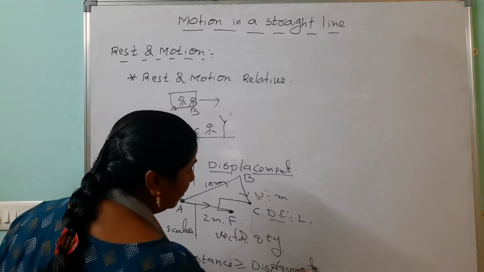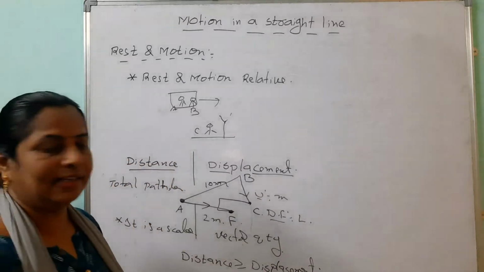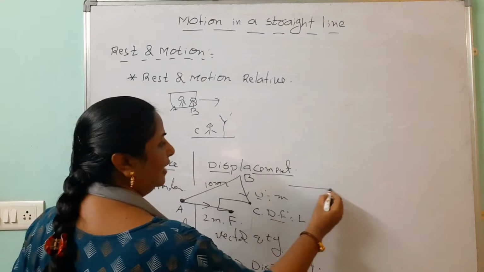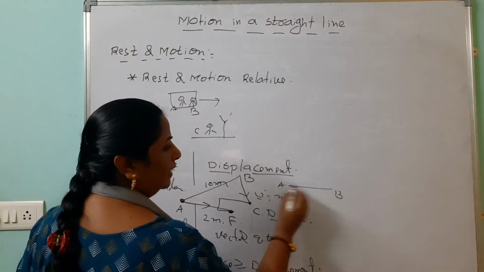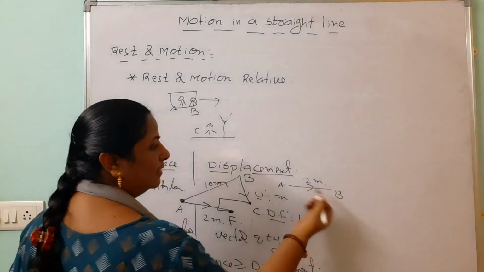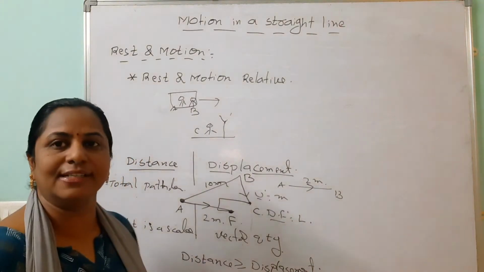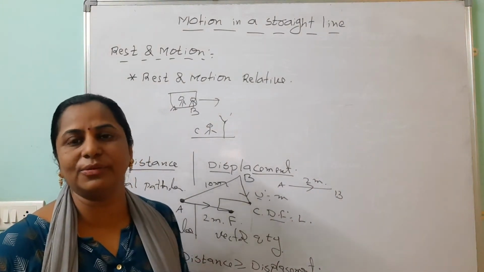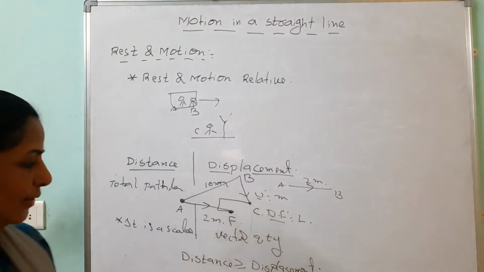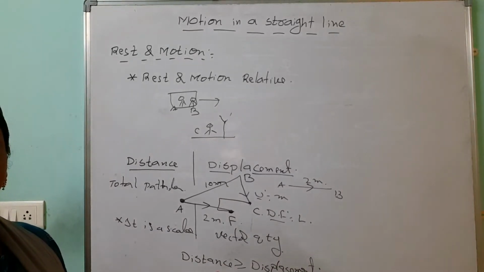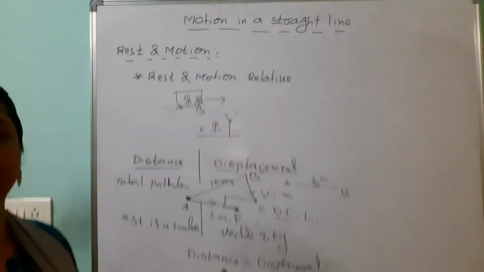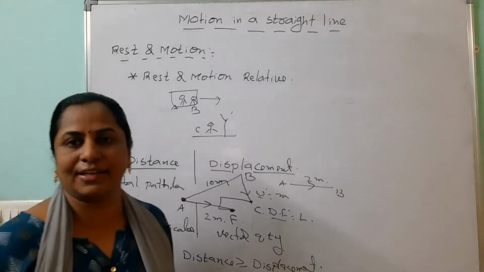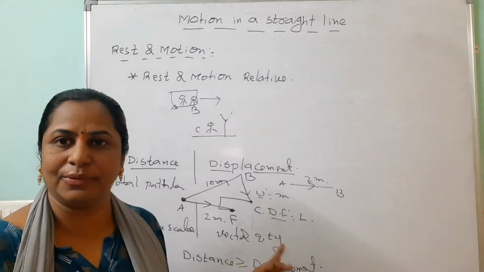Our chapter name is what? Motion in a straight line. Suppose you are using the straight road A to B. Here, 2 meters. Here distance is equal to displacement. If you are going through different directions, then distance is always greater than or equal to displacement. But in straight line motion and uniform motion, both are equal.